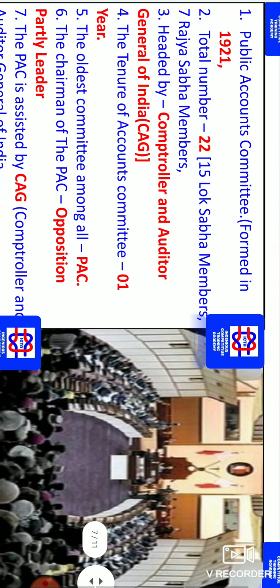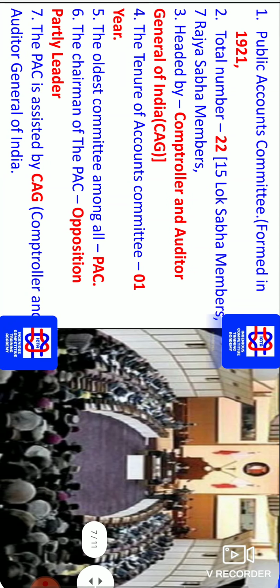And initially we have the Public Accounts Committee. As you can see how this Public Accounts Committee looks like. It was formed in 1921. The total number of members is 22. Among them, 15 have been chosen from Lok Sabha and 7 from Rajya Sabha members. Headed by whom? This is assisted by the CAG, that is the Comptroller and Auditor General of India. The tenure of the Accounts Committee is near about 1 year.